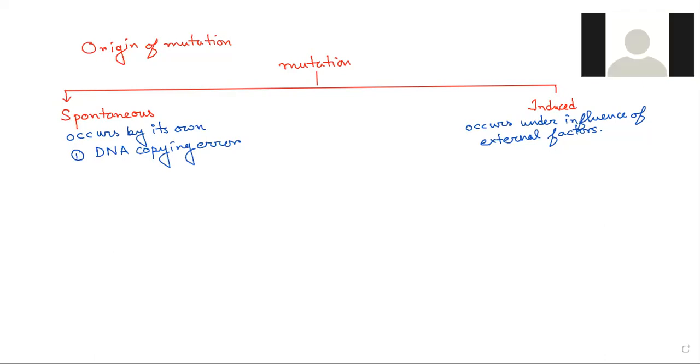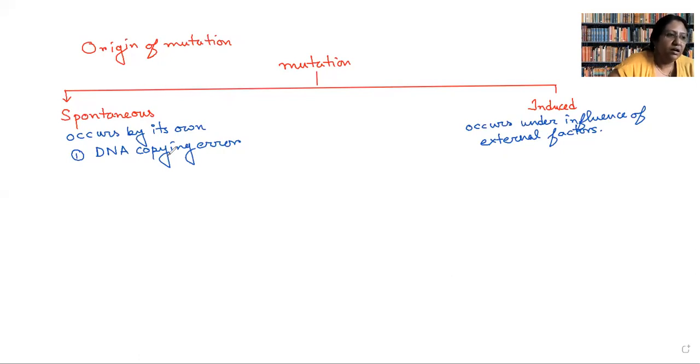Ma'am, she answered no. So, obviously, there is no decrease in number. So that means if we have some amount of DNA and it needs to be distributed amongst two cells, there should be a copy of it made. Then only it can be equally distributed into two cells. So that is called DNA replication. While doing DNA replication, very rarely there are mutations, and this mutation is due to copying error of DNA.